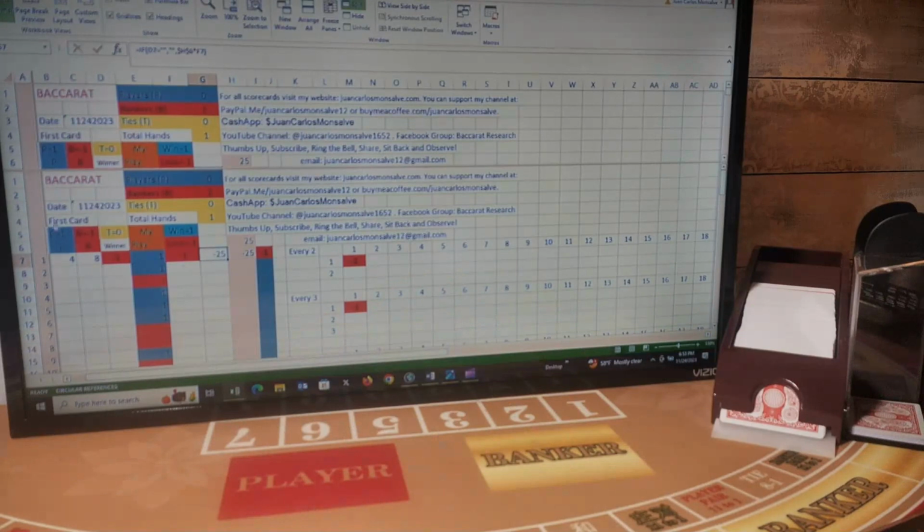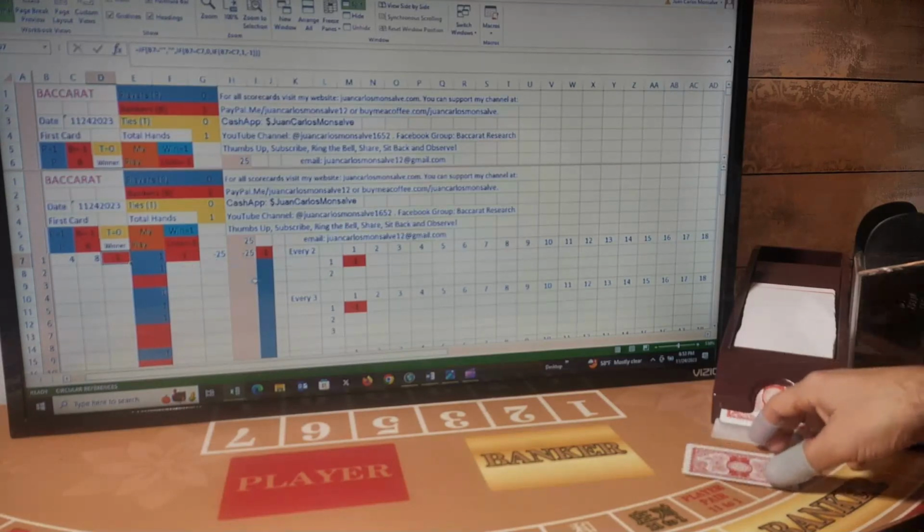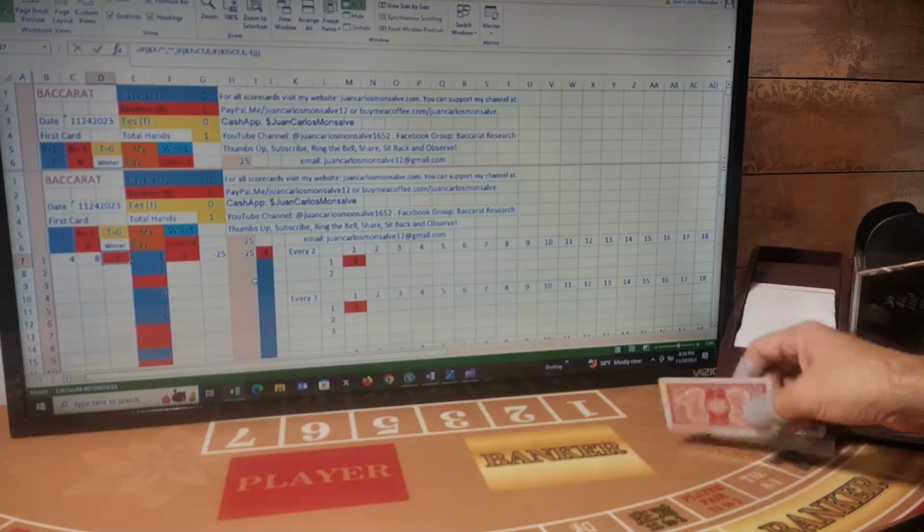On this side, player or one in blue is for player. Minus one is for banker or red. On this side of the screen, the one is a win and the minus one is a loss. So this one is a loss. My play was player, but the first hand was a banker. So the next hand, because we lost this hand, it will double that amount. I mean that it will be 50 and I'm playing player.